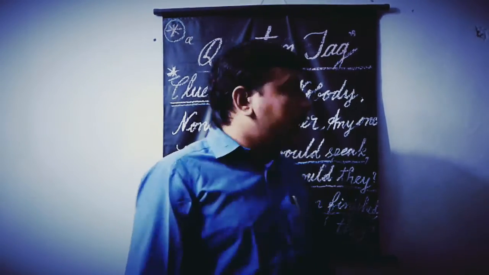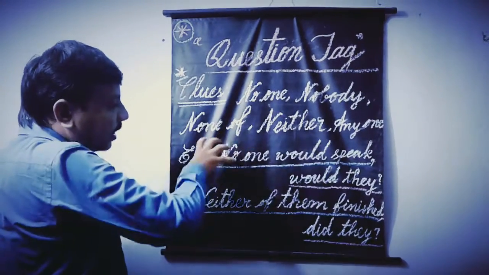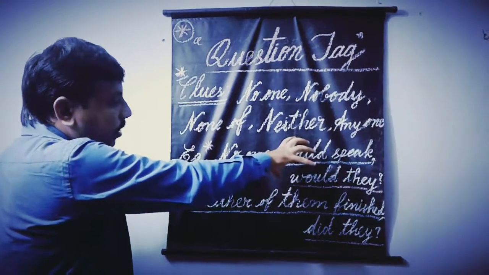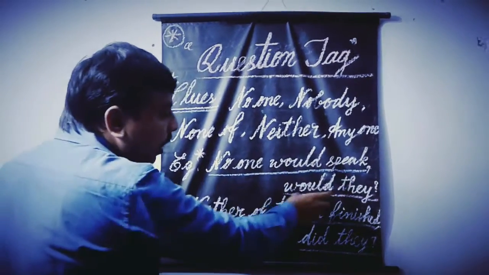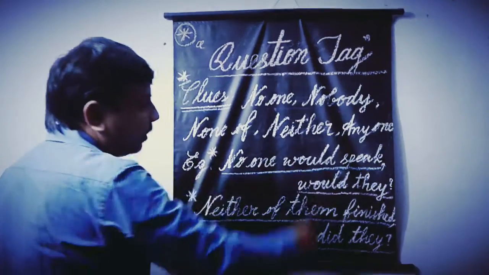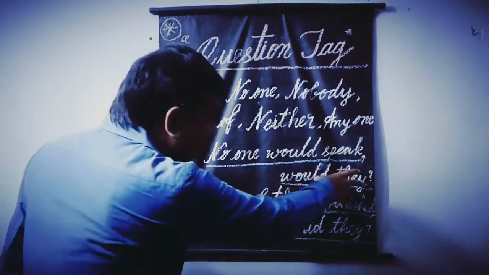When you find these clues in the given statements, we use the pronoun they in the question tag.